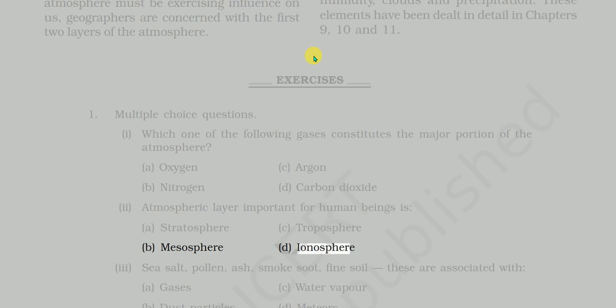D. Ionosphere. 3. Sea salt, pollen, ash, smoke soot, fine soil. These are associated with A. Gases. B. Dust particles. C. Water vapor. D. Meteors. 4. Oxygen gas is in negligible quantity at the height of atmosphere. A. 90 kilometers. B. 120 kilometers. C. 100 kilometers. D. 150 kilometers.